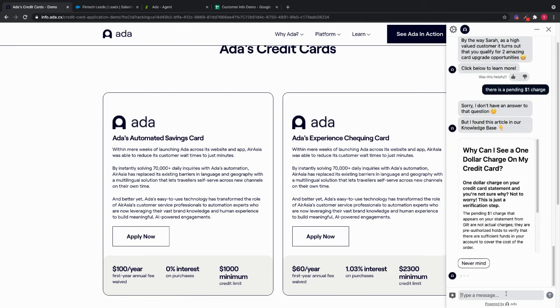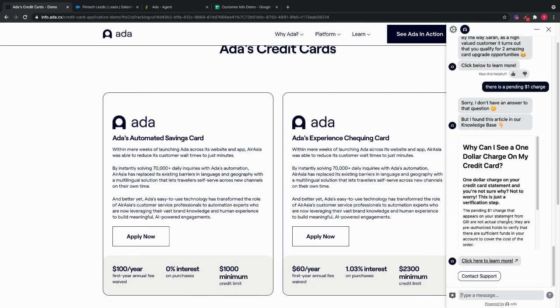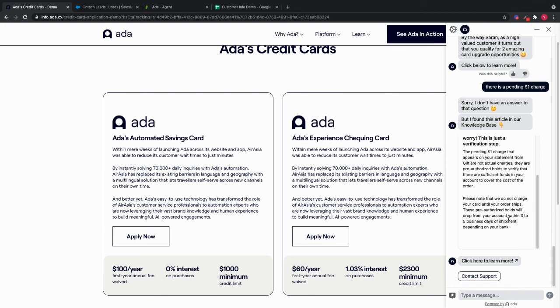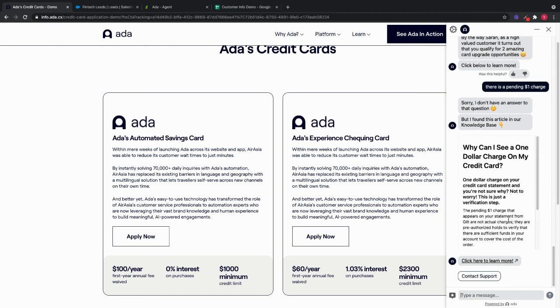And at this point, if there's a match, it's going to show me that knowledge base article right within the chatbot window. So what we're doing here is we're removing a lot of the friction that traditionally exists of navigating to the help section, searching for my article, and then reading long form content. In this case, all I do is type in 5 words and that FAQ article is presented to me right from within the same window.